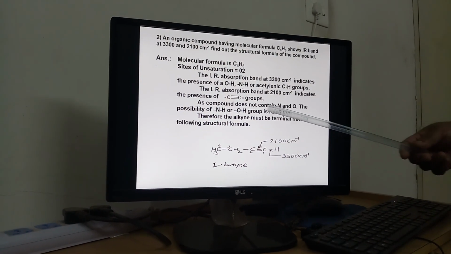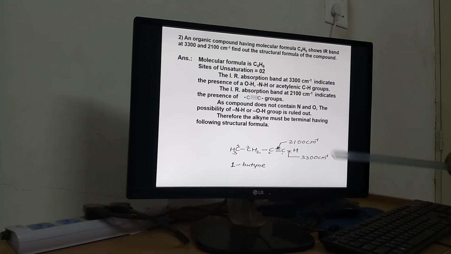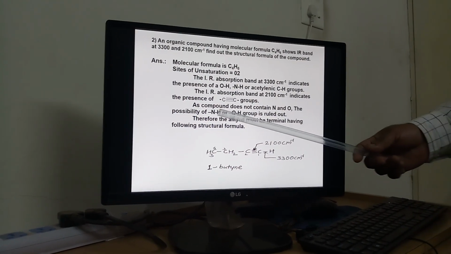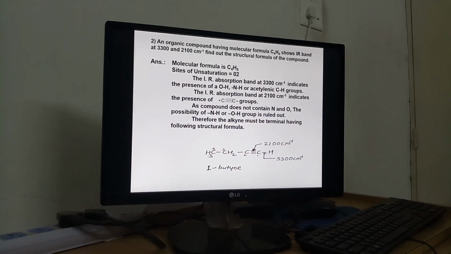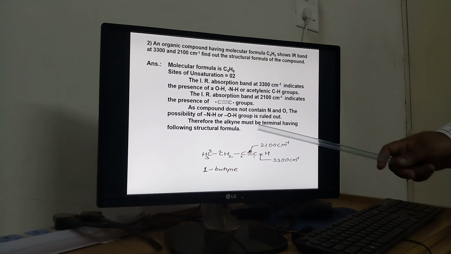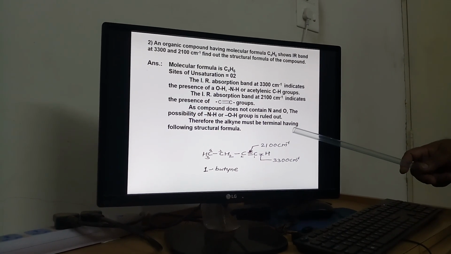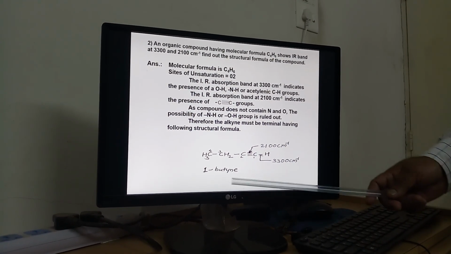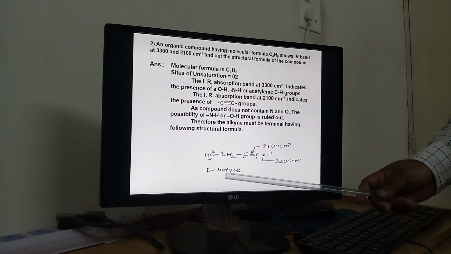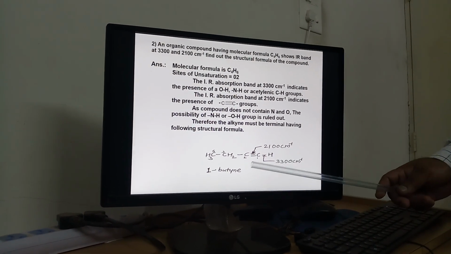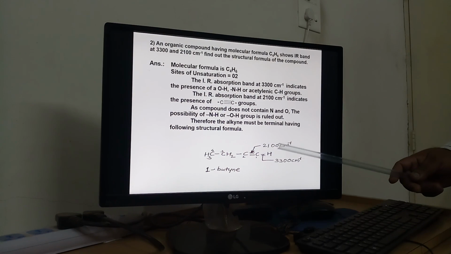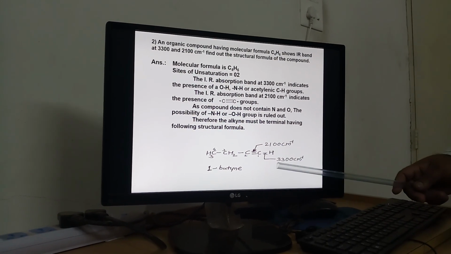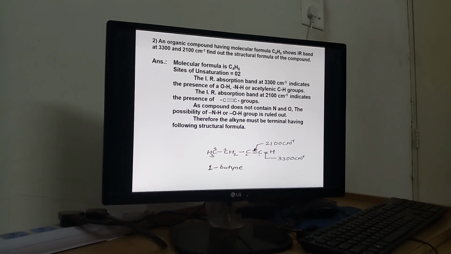As the compound does not contain oxygen and nitrogen, the NH and OH possibilities are ruled out. So there is a presence of alkyne, that is a terminal alkyne group. So from this formula we are identifying the structure 1-butyne, a terminal alkyne group. C triple bond C is observed at 2100 and CH stretching around 3300.